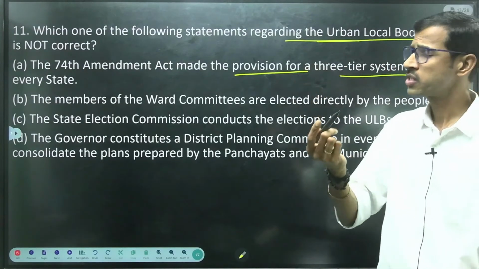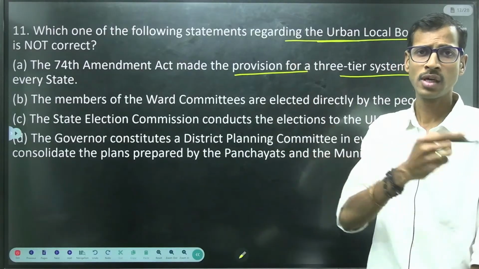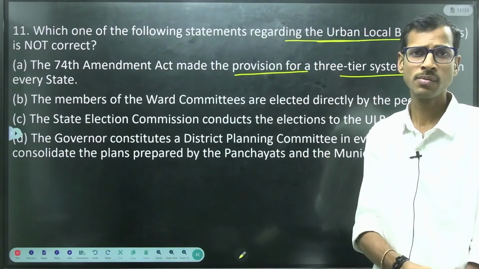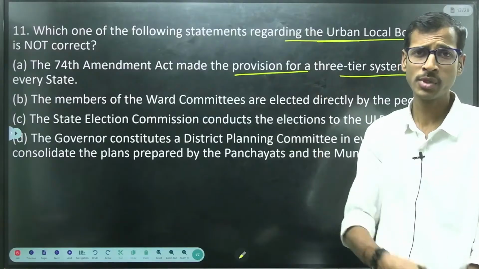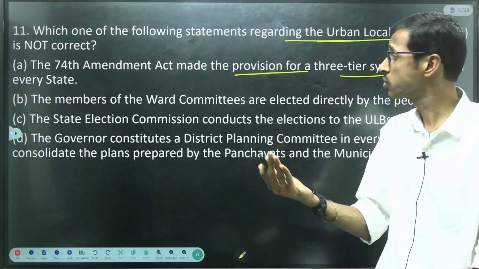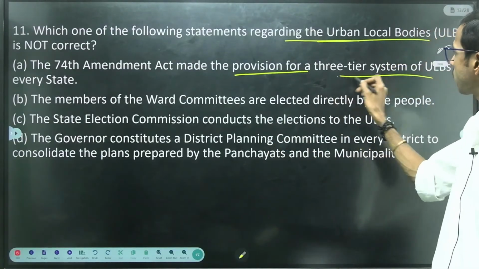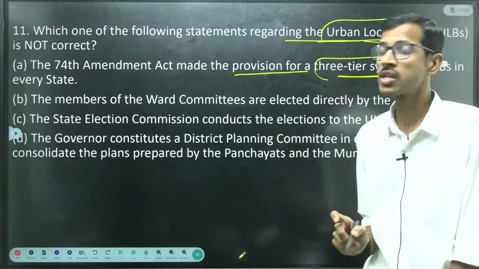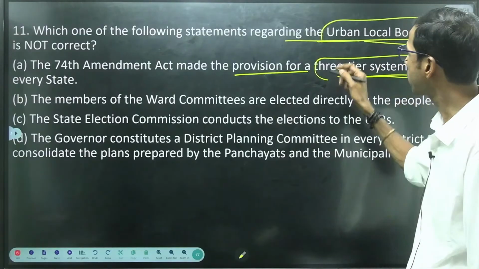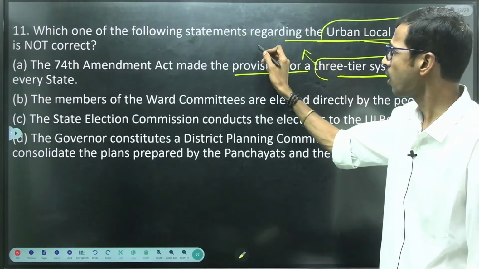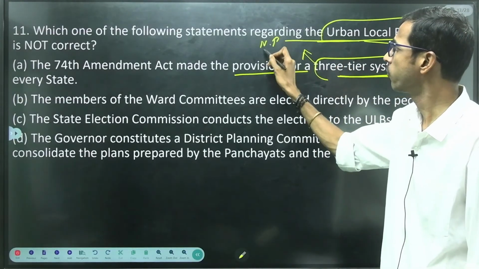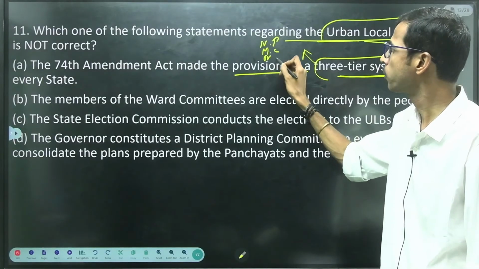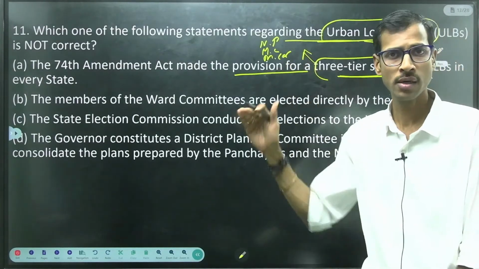In the previous class, the 73rd Amendment gave the 3-tier system based on the Balwant Rai committee, related to Panchayat Raj institutions, which we have already seen. Likewise, the 3-tier system of urban local bodies was mentioned in the 74th Constitutional Amendment Act: Nagar Panchayat, municipal council and municipal corporation, these three levels, right?